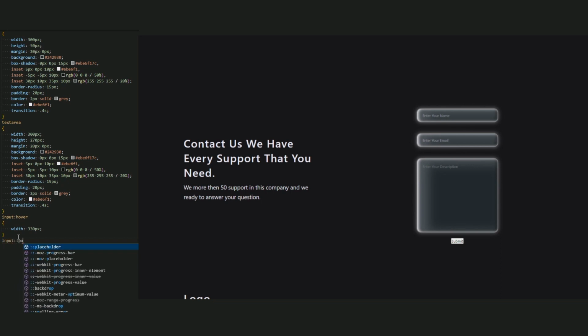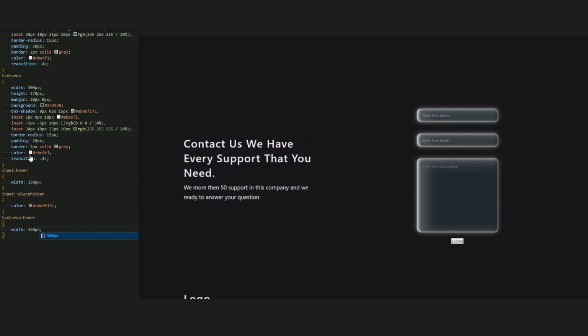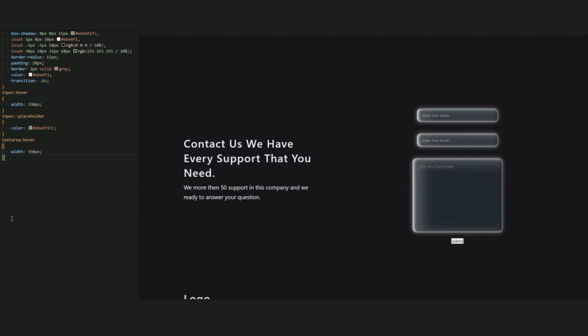Okay, let's change the color of placeholder. So let's call it input placeholder. The color be this. And for text area hover, add the width 350 pixel. And we get this hover, as you can see it, and nice.